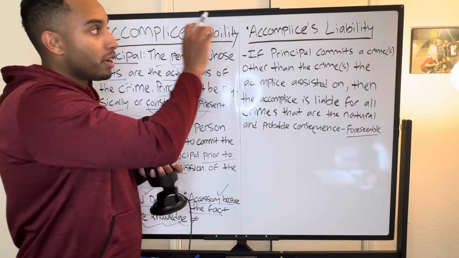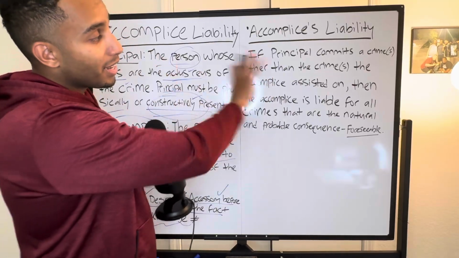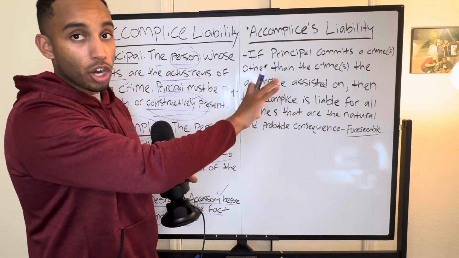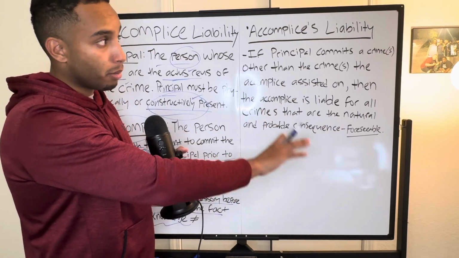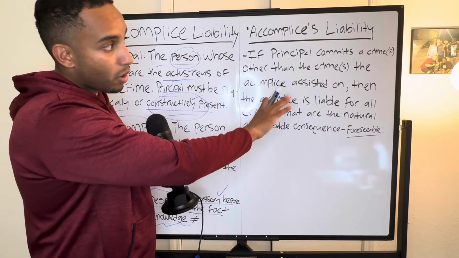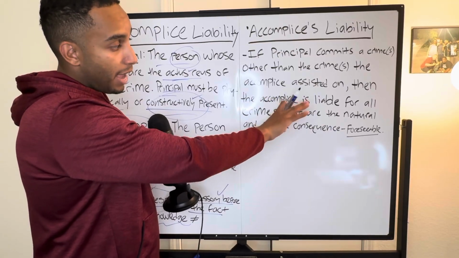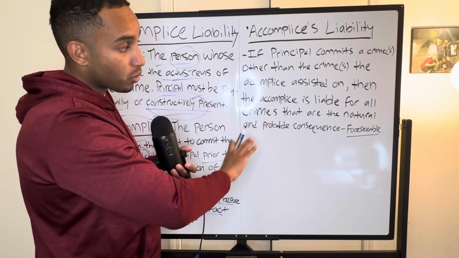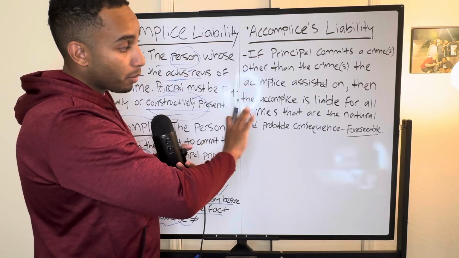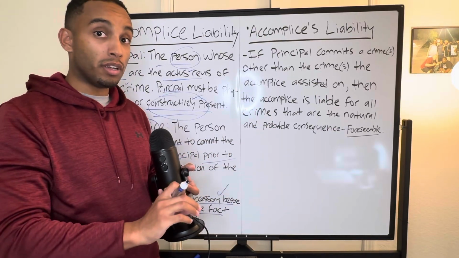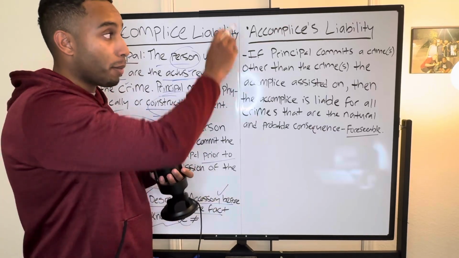Lastly, what's very important for accomplice liability is the second half of the whiteboard, which is if the principal commits a crime or crimes, plural, other than the crimes that the accomplice assisted on, then the accomplice will be liable for all crimes that are the natural and probable consequences of the act. So basically the foreseeability will be very key for accomplice liability here.